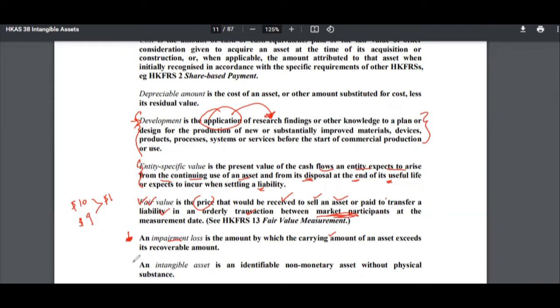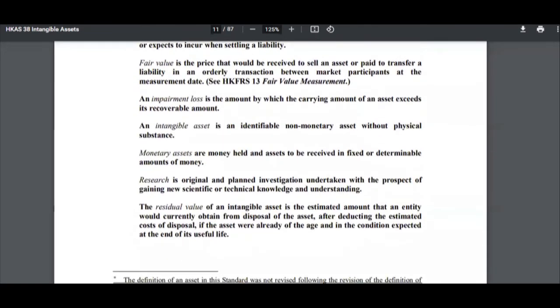Now, the most important definition in here is about intangible asset that you can actually see here. So an intangible asset is an identifiable non-monetary asset without physical substance, right? It's important, it's a non-monetary asset which doesn't have a physical substance. That's what an intangible asset is, right? So it's important to understand the definition of intangible asset.